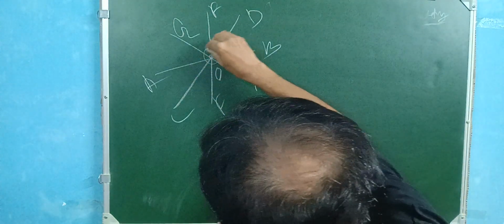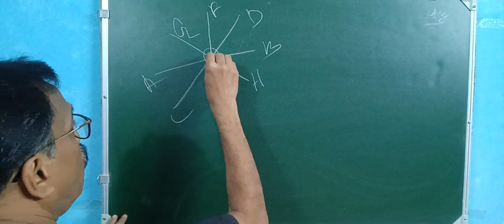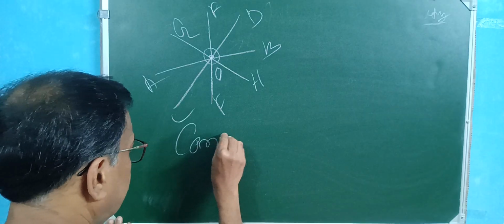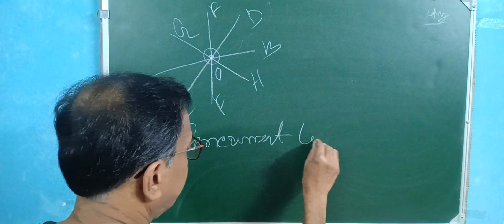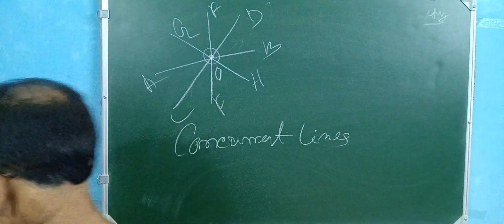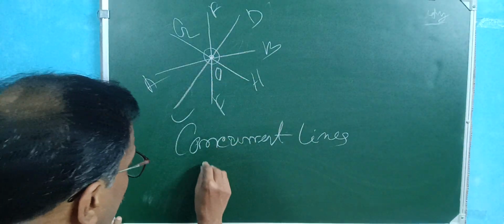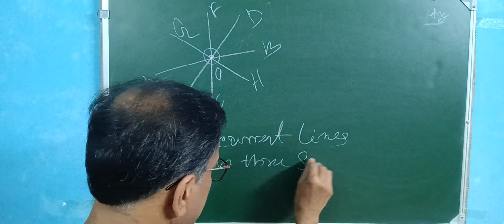This point is the common point, and these lines are called concurrent lines, lines passing through the same point.